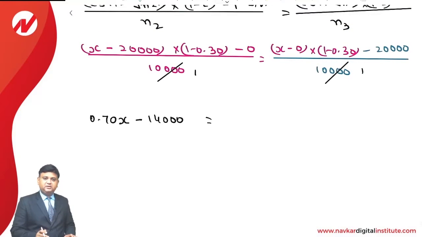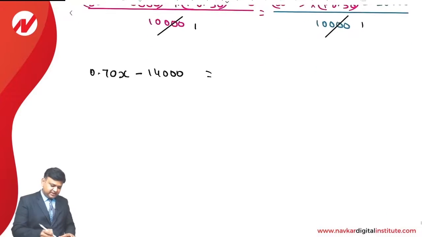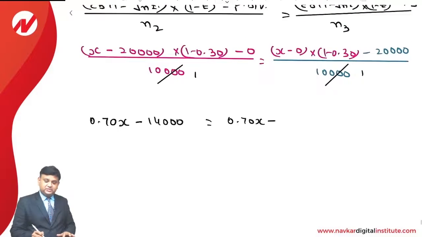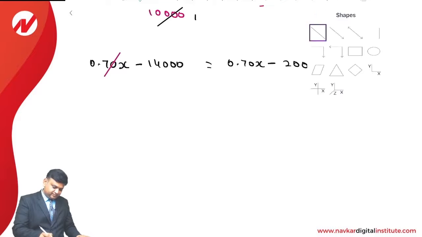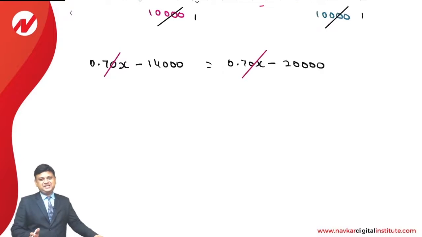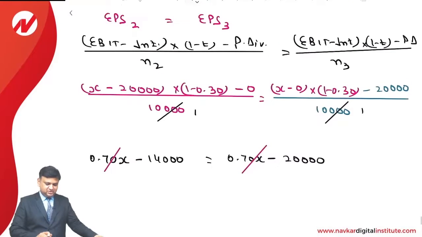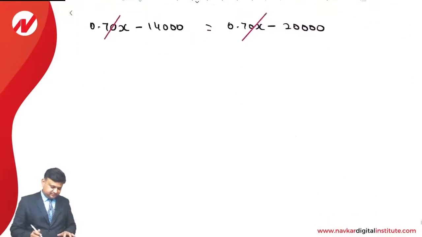On the other hand, 1 minus 0.3 is 0.7 into x is 0.7x minus 20,000. Now what will happen? 0.7x is there on both the sides, so it is getting cancelled. So we understand that x is getting cancelled on both the sides, so there is no indifference point between second and third financial plan.